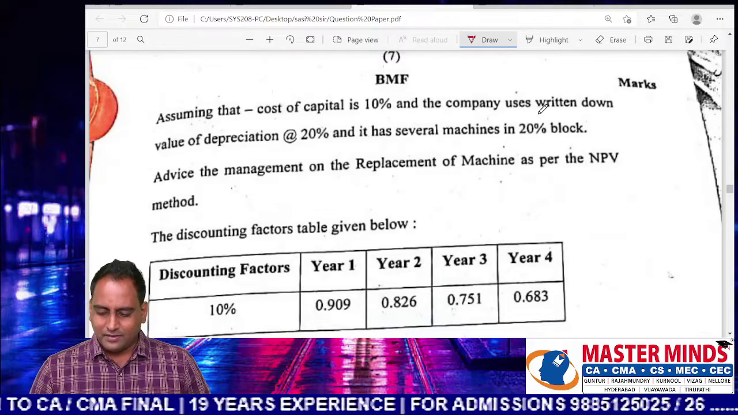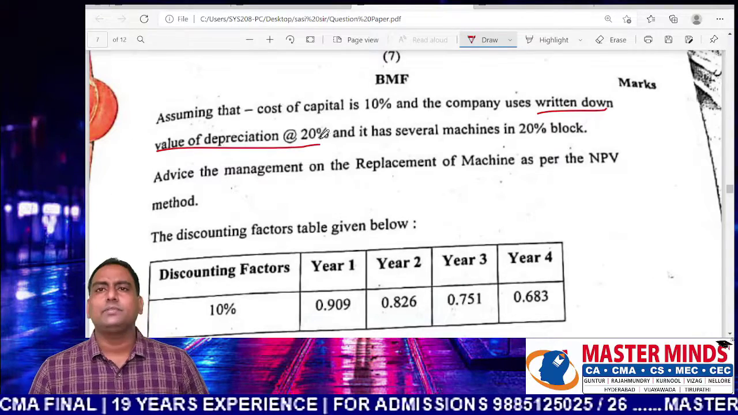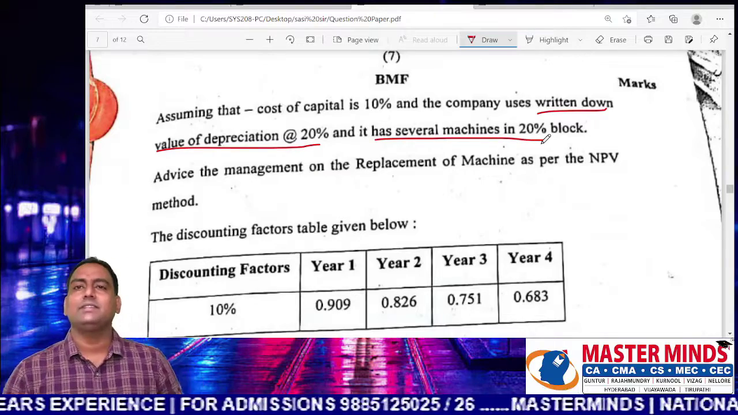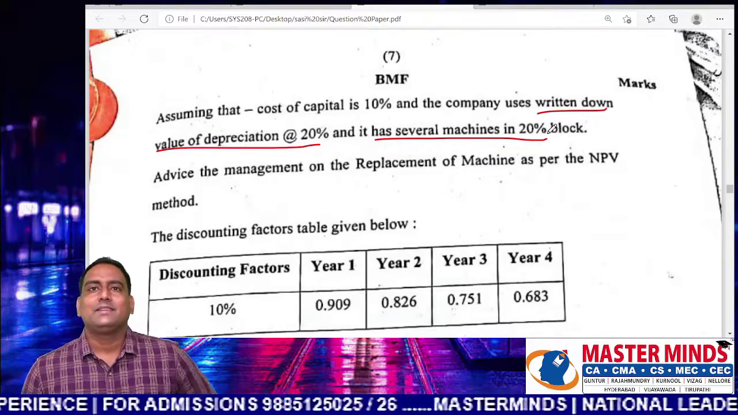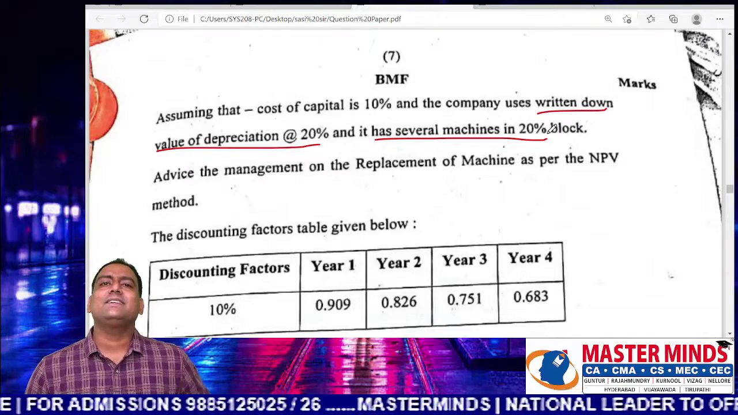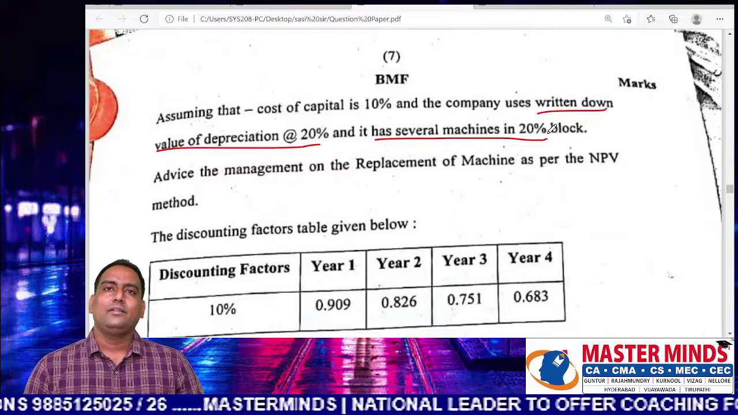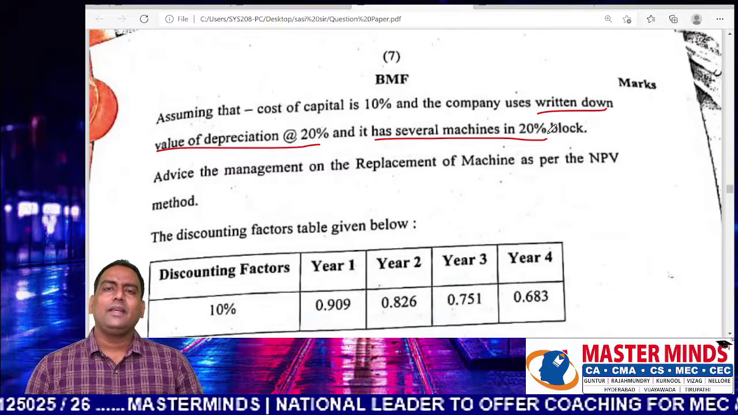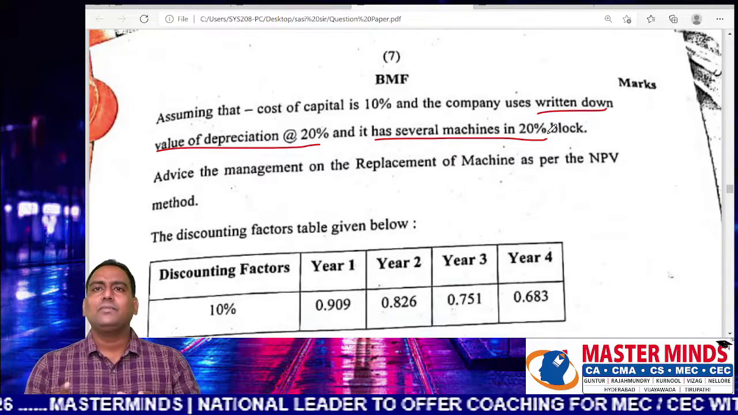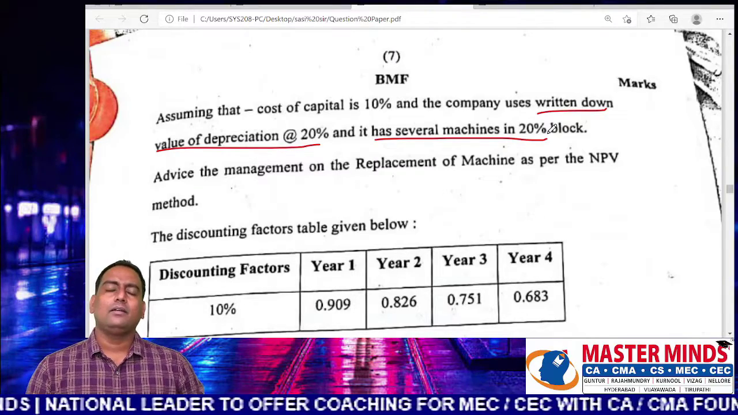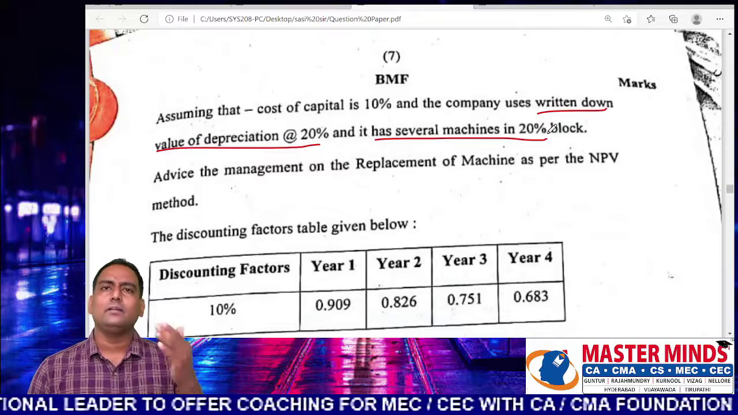See, WDV, they are providing depreciation at the rate of 20% on WDV. It has several machines in the block. So this point, most of the students are not considering. They are indirectly saying that you must follow block of assets concept. You know that depreciation is provided on the block of assets.